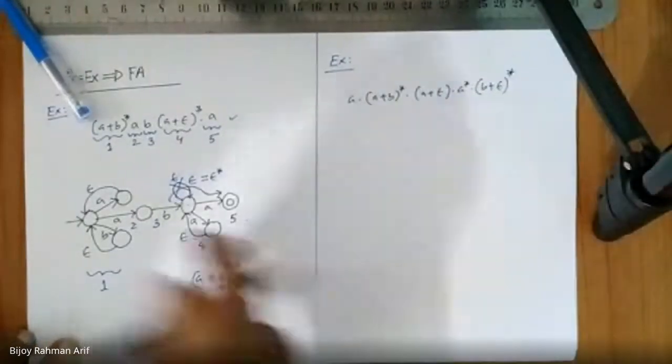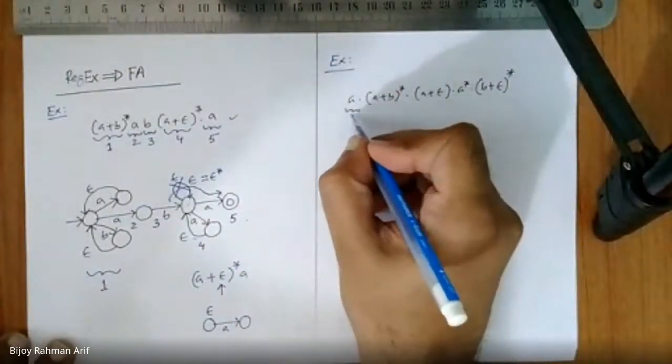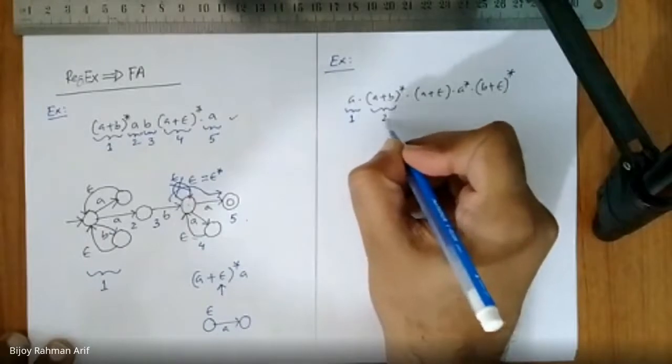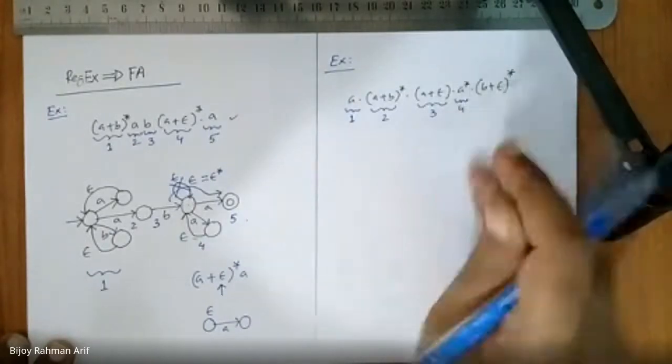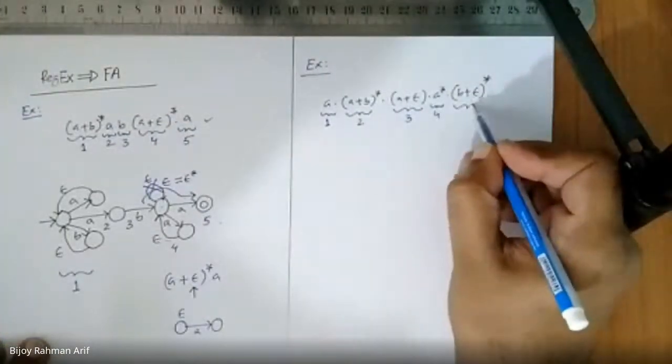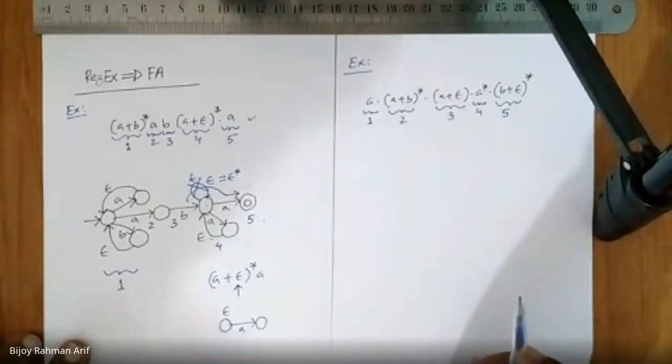So how many building blocks are there? I have 1, 2, 3, 4, 5. I have 5 building blocks.